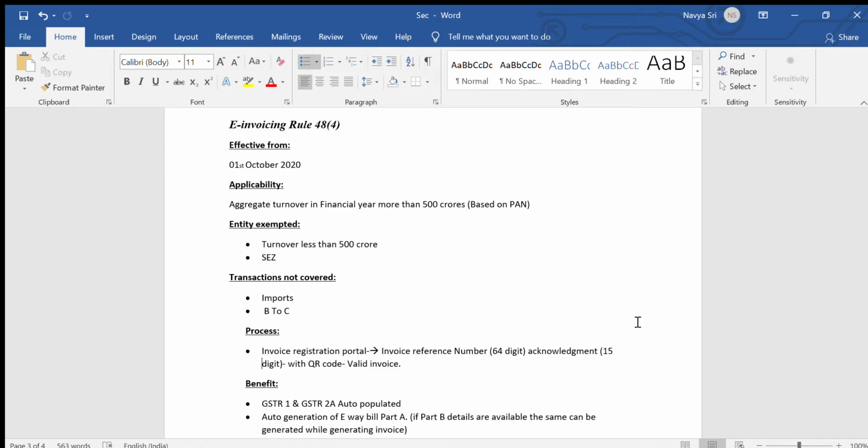Since it's a phase 1 implementation, only B2B is covered. Maybe in a subsequent phase 2 implementation, B2C will also be covered. So as of now, only B2B is covered and imports are not covered in this.